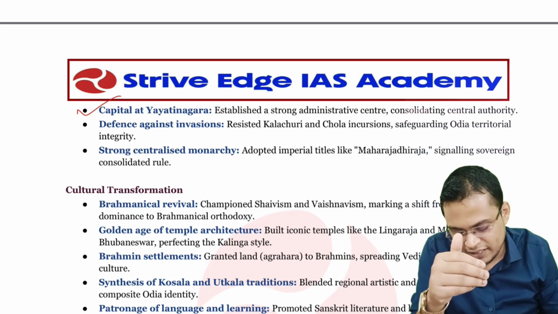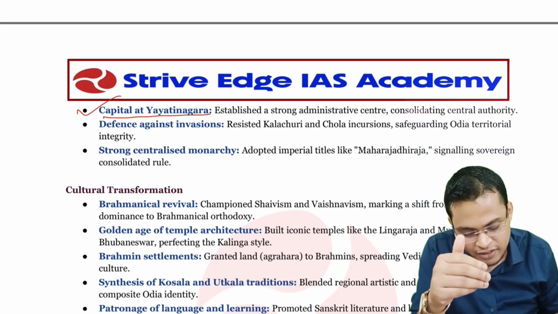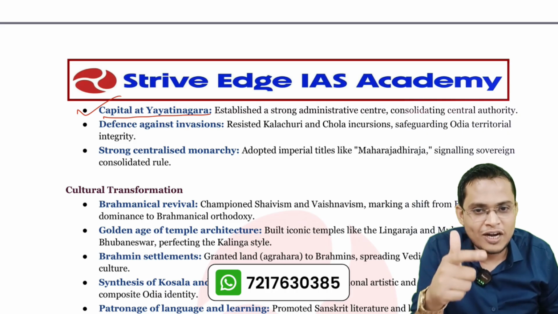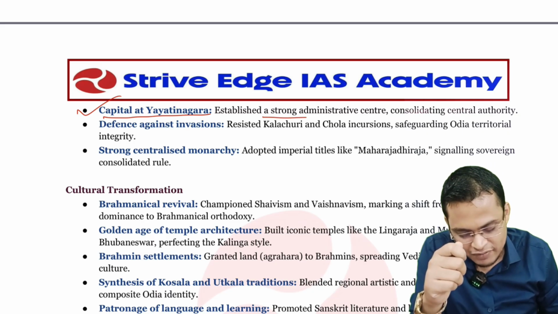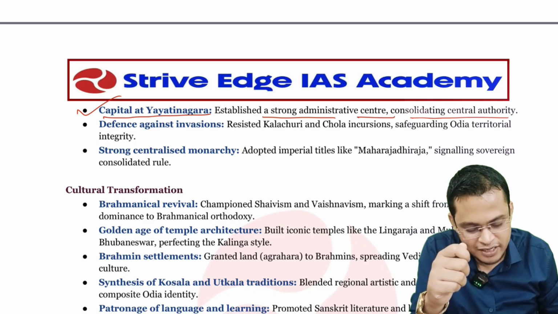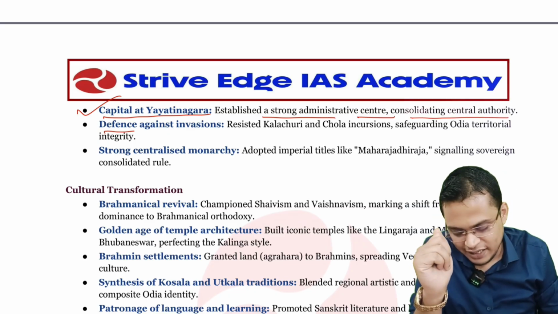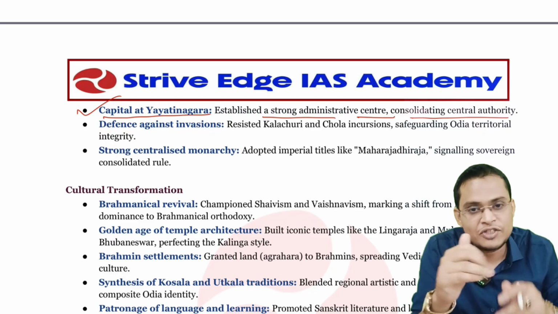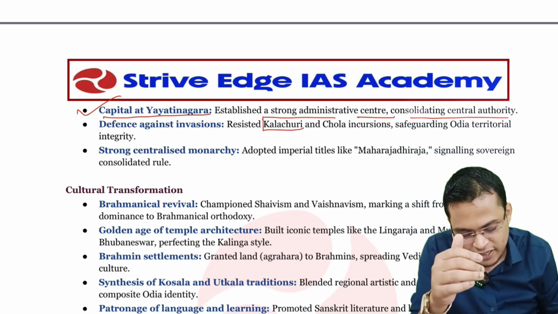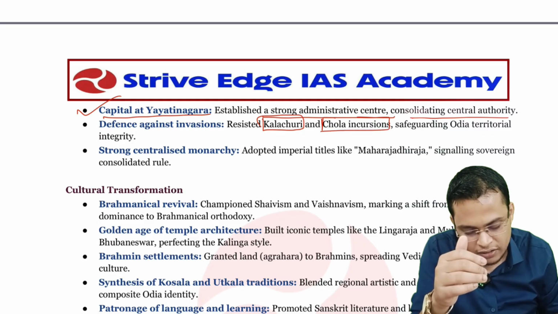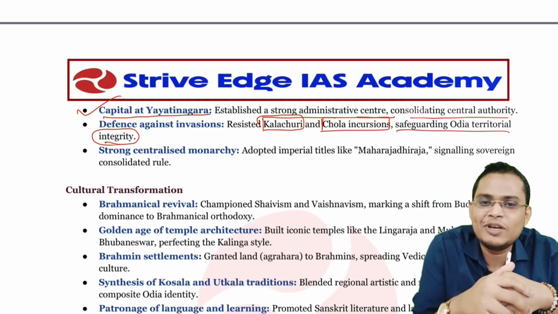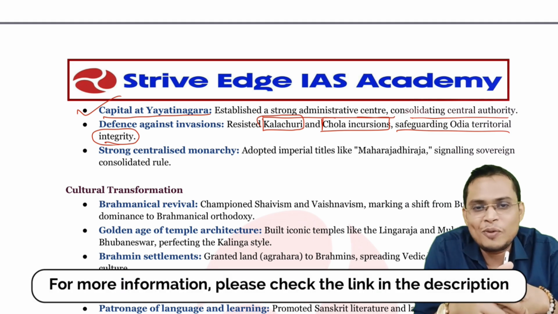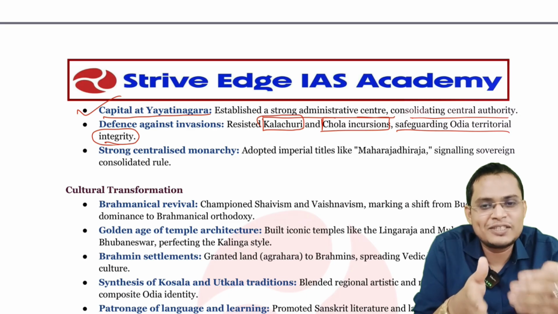Next, they established their capital as Yayati Nagar. Tell me in the comment box, what is the current name of Yayati Nagar? It was a strong administrative center, consolidating central authority. Next is defense against invasion. They established a strong defense against foreign invasions like the Kalachuri and Chola incursions, safeguarding Odia territorial integrity. Tell me, in which region did the Kalachuris rule and which region did the Cholas rule? Let me see how many of you are able to answer. Please make the session interactive and give me your comments.